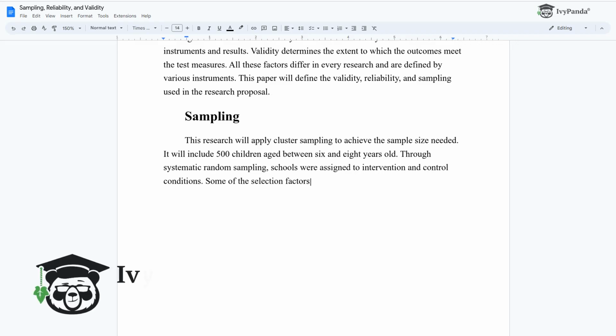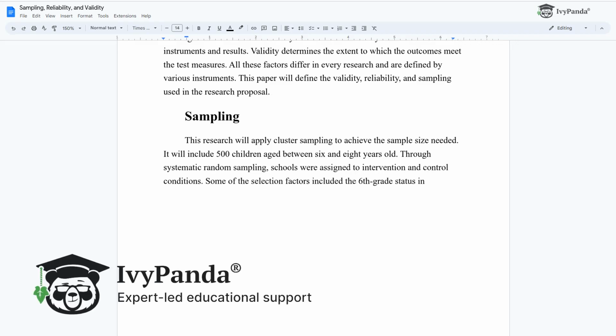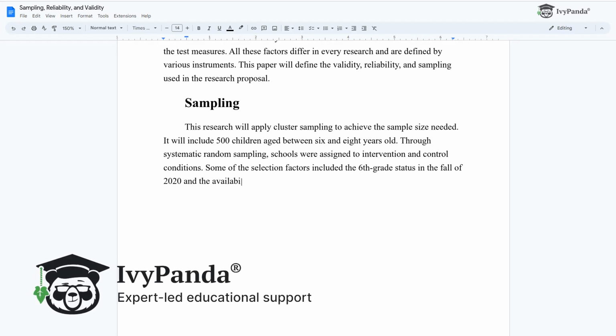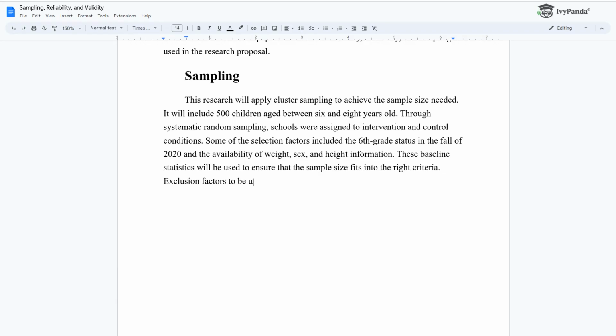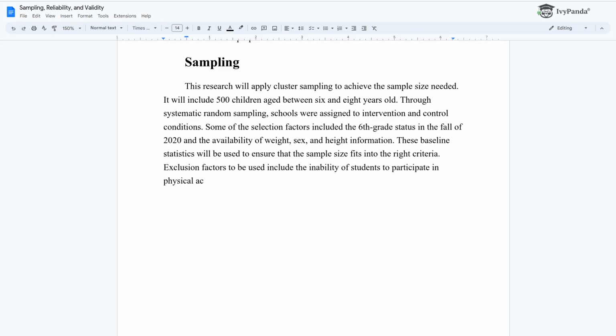Some of the selection factors included the 6th grade status in the fall of 2020 and the availability of weight, sex, and height information. These baseline statistics will be used to ensure that the sample size fits into the right criteria. Exclusion factors to be used include the inability of students to participate in physical activities or type 2 diabetes diagnosis.